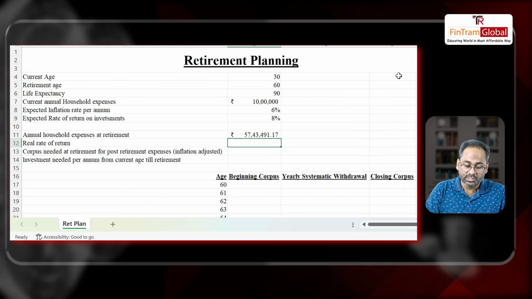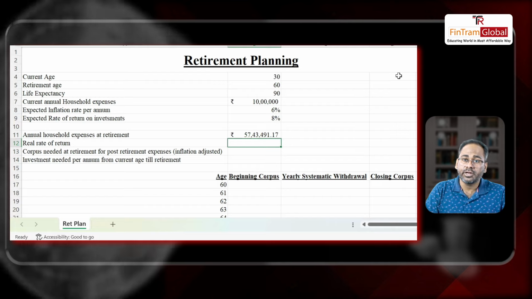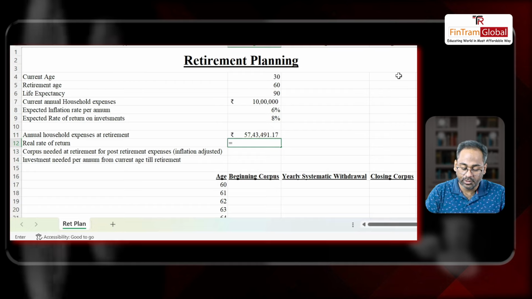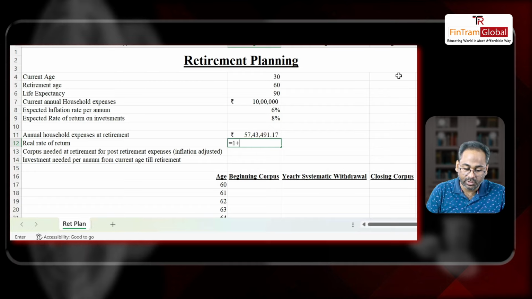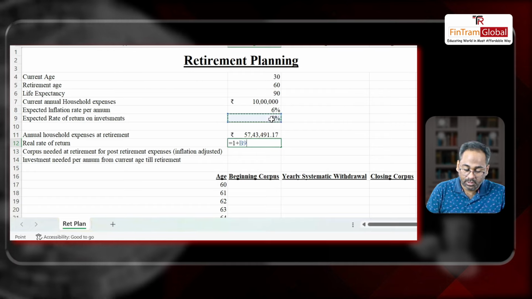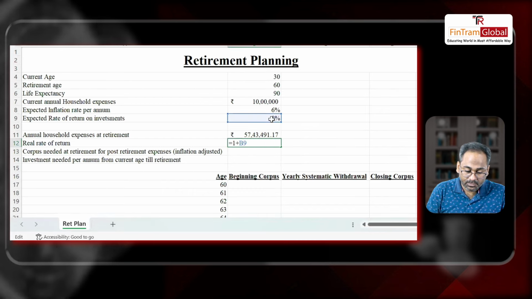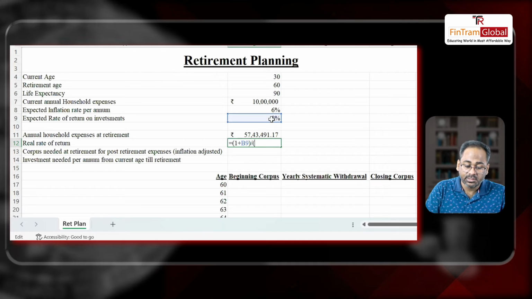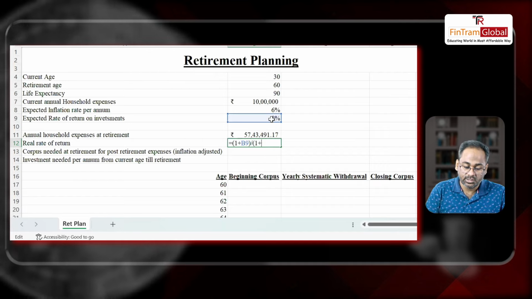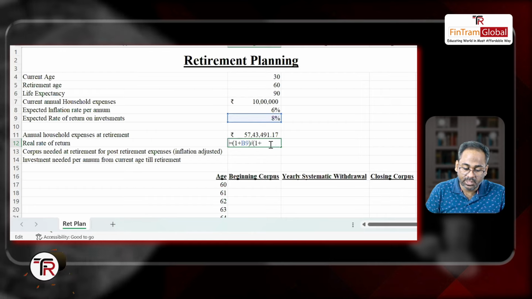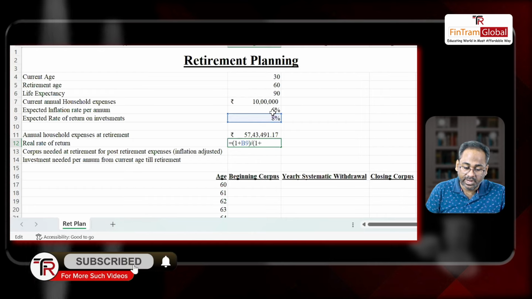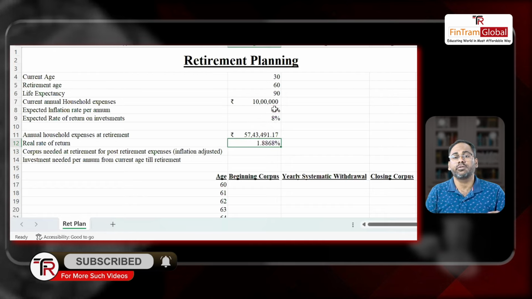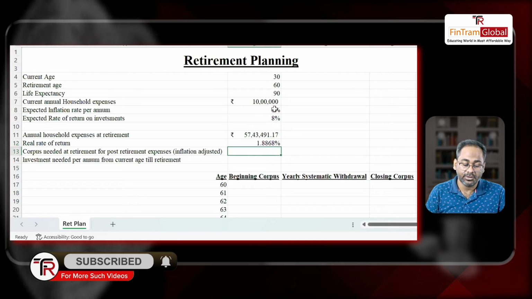All right. So let's do it. How do we calculate that? For the real rate of return, we have a simple formula, which is equal to 1 plus rate of return, which is 8%, right? Divided by, I'll put the brackets here, 1 plus inflation rate, which is 6%, bracket close, minus 1. So this is the real rate of return. This is what we have to use to calculate the corpus at retirement.